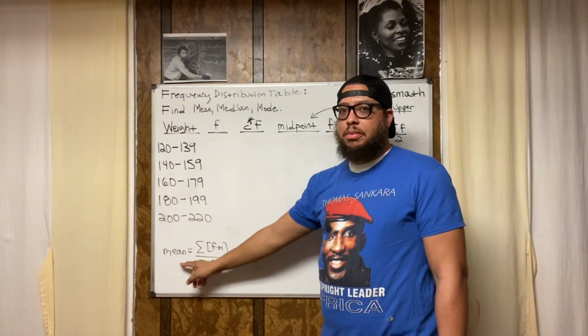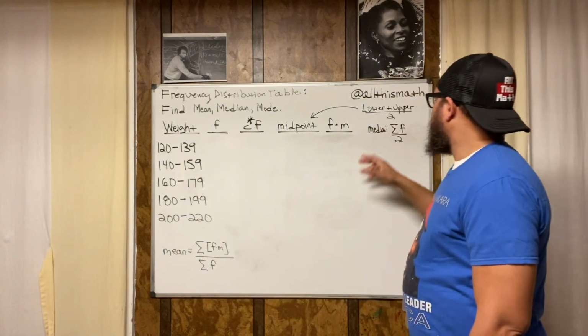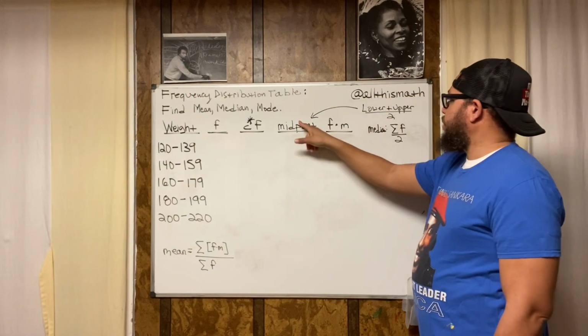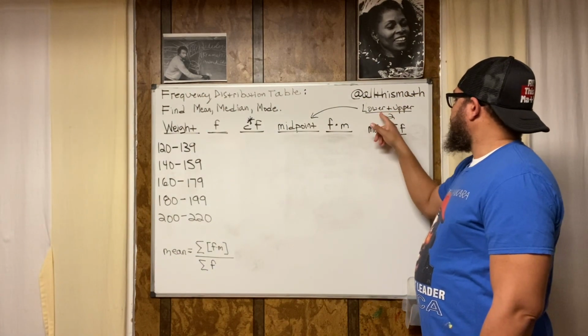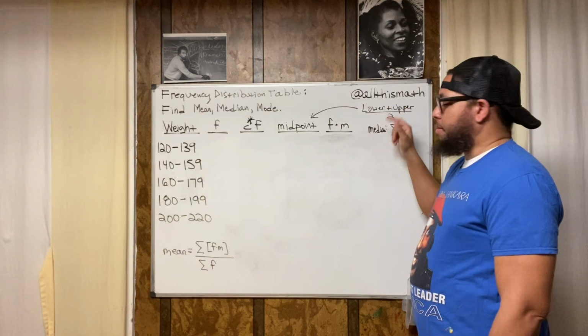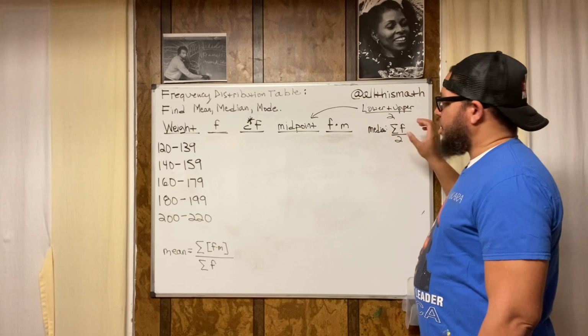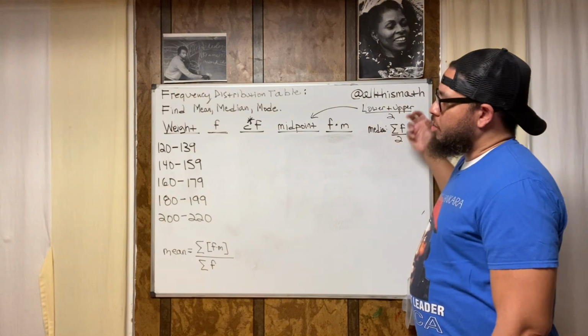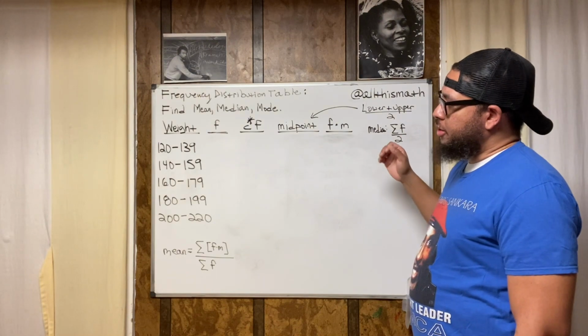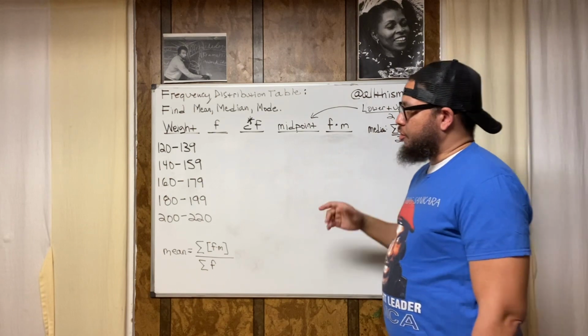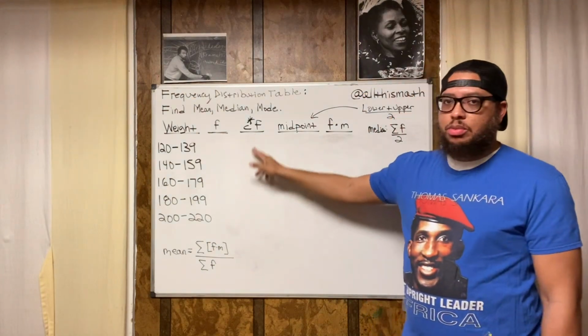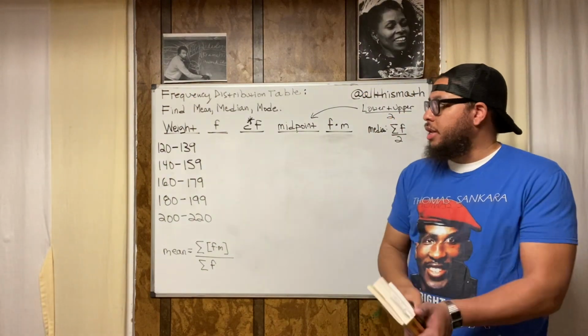Here's the formula for the mean, already written down here. Here is the formula for the midpoint, which is written up here: lower plus upper, divided by 2. And for the median, we use the sum of the frequencies divided by 2. We take that number in terms of the numerical position, and we find out what range it's in using the cumulative frequency. We're going to get into all that in one moment.